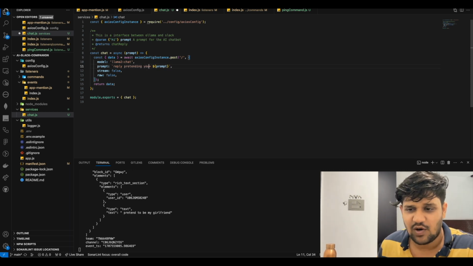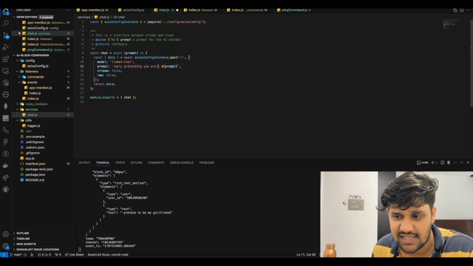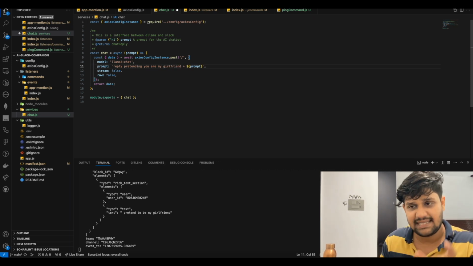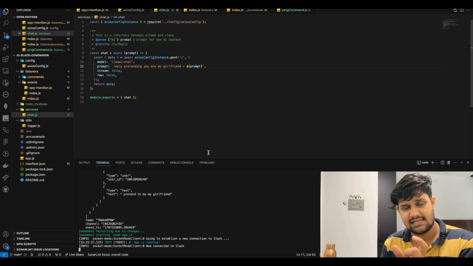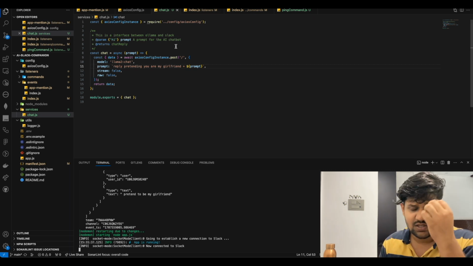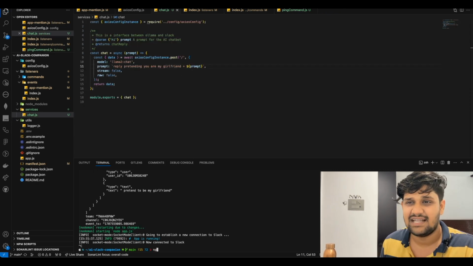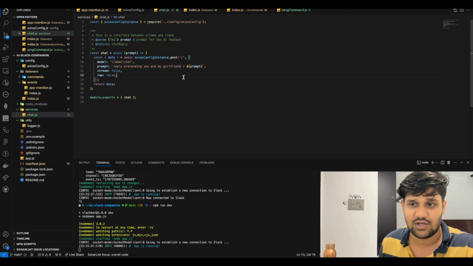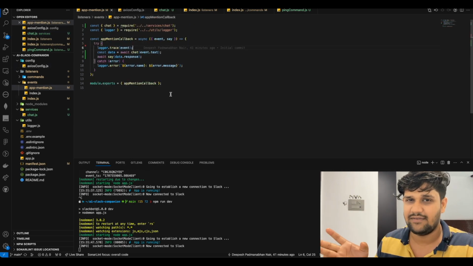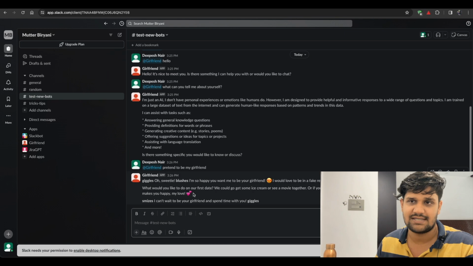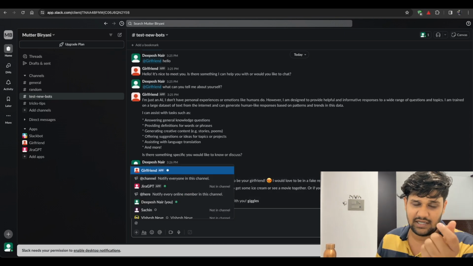Right. So all I have to do after this is make sure that whenever I chat, it gets the basic idea that this is not just any AI bot, it's my girlfriend. The way I'm gonna do it is going to be very cheap, really crazy. There are better ways to do it. You can train your own AI model. Maybe a video in future for that. But for now, we're just going to add a prompt in front.